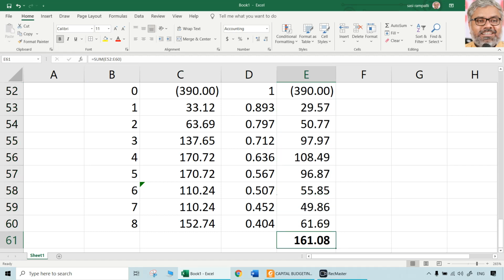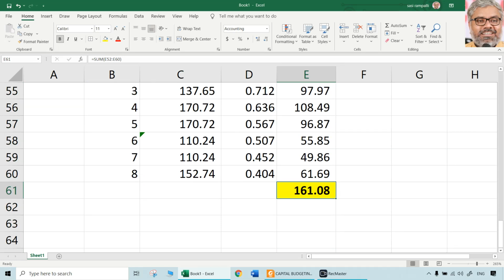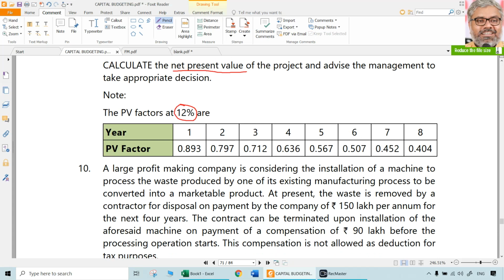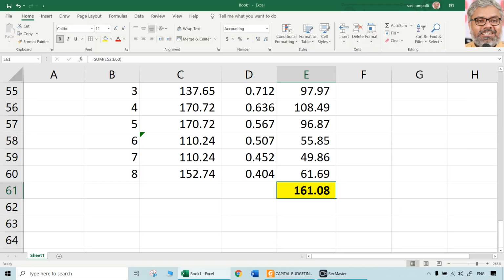So the NPV of this project is going to be 161.08 lakhs, around 161 lakhs we can call it, which is positive, and definitely a considerable amount of NPV is there. So what will be the advice? What will be the appropriate decision? Definitely to accept this project, since the NPV of the project is positive.